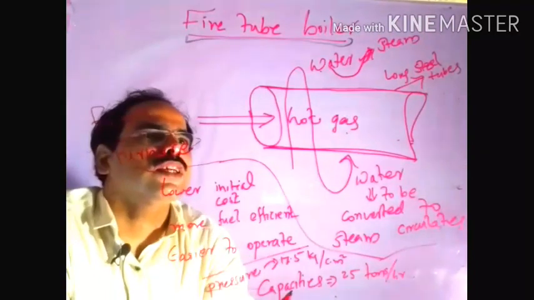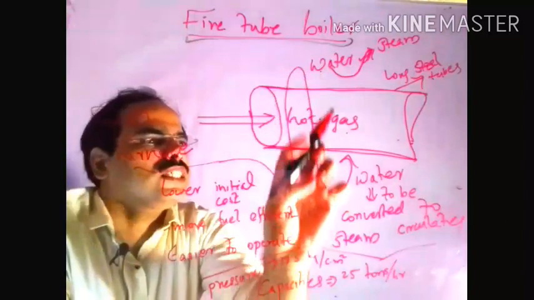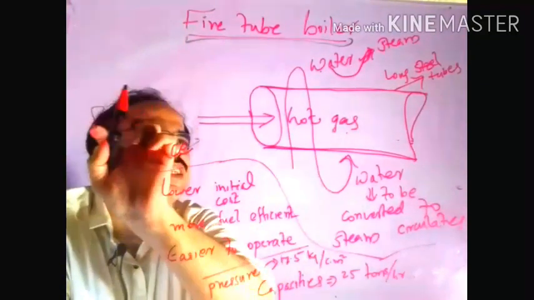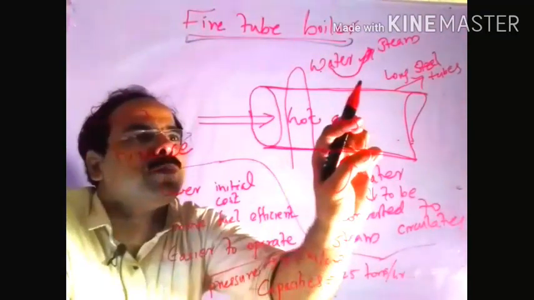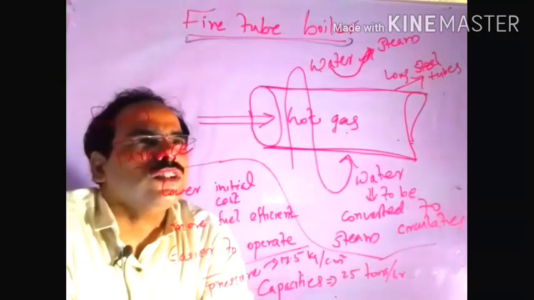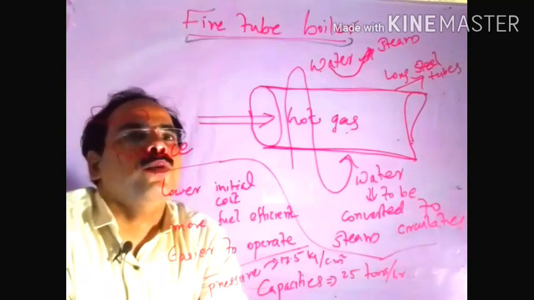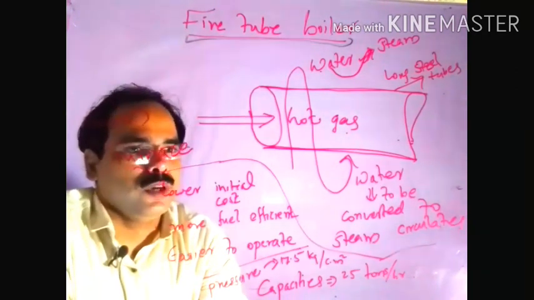That means around the tube the water is circulating, and through inside the tube we are passing the hot gas. That type of boiler we call a fire in tube boiler or fire tube boiler.